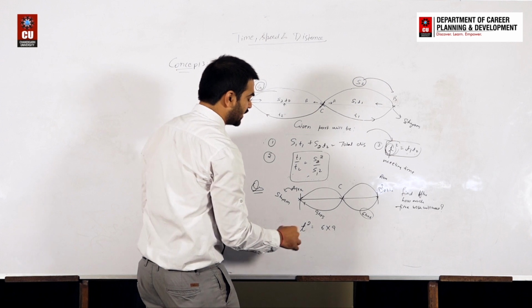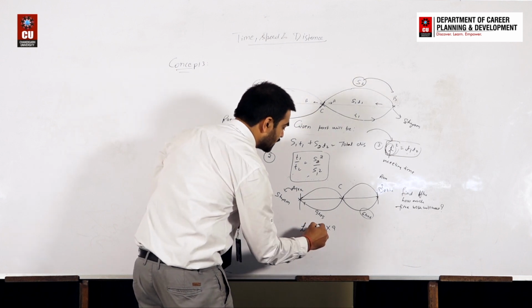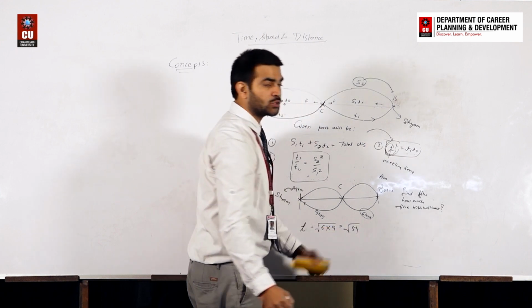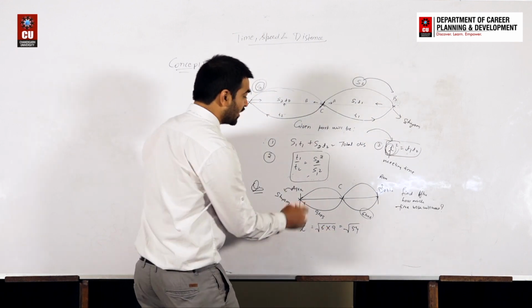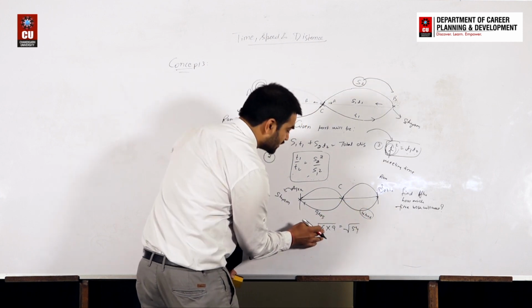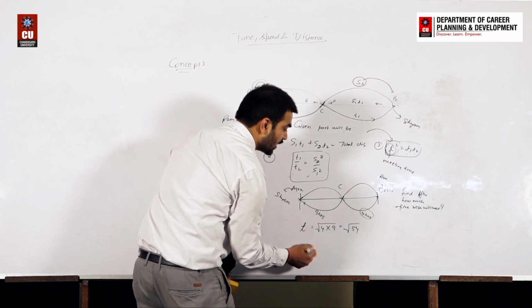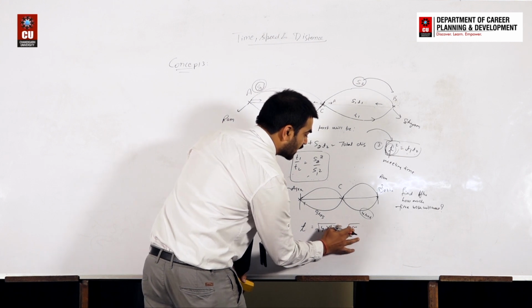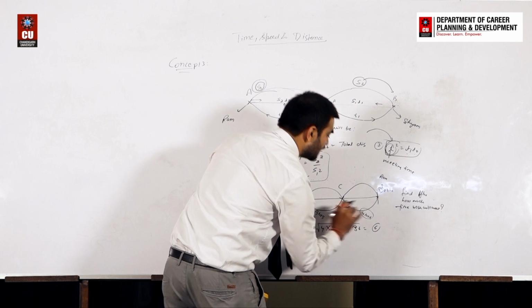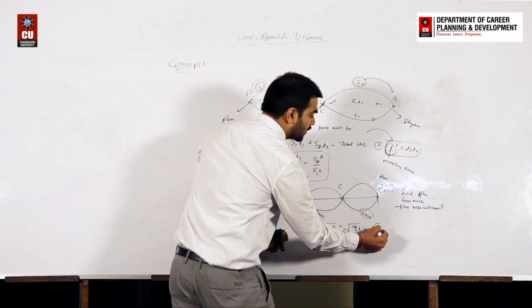You directly say T is root of 6 into 9, that is 54. Here 54 is not a perfect square, so just replace this 6 by 4. You will say 9 into 4, that is 36, and the root of 36 is 6. So you will say both will meet after 6 hours.